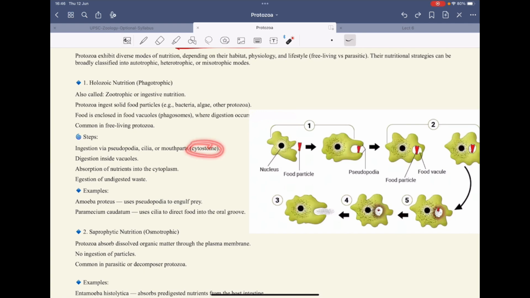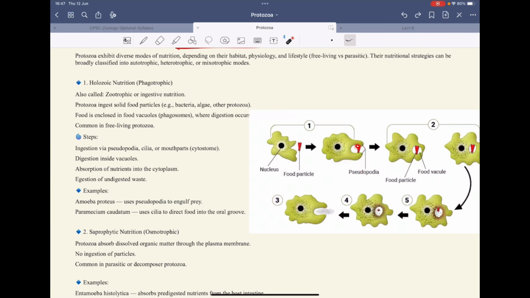The mouth part in this case is called a cytostome, and then the digestion inside the vacuole takes place, absorption of the nutrients takes place, and then the undigested waste comes out through egestion of the vacuole. So this is the food particle. If you see, this is the food particle, this is the nucleus, this is amoeba.